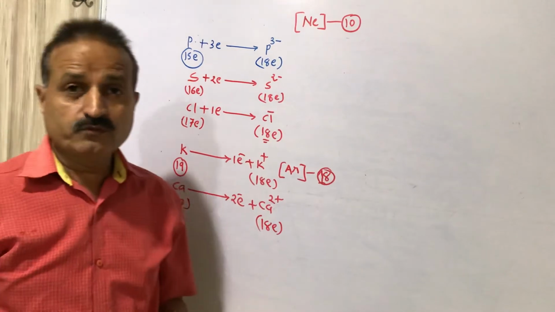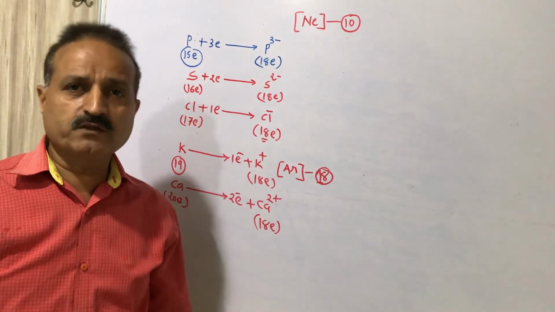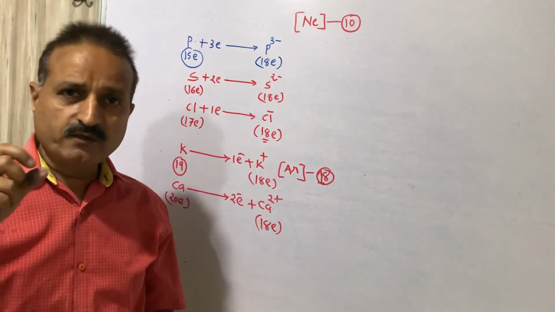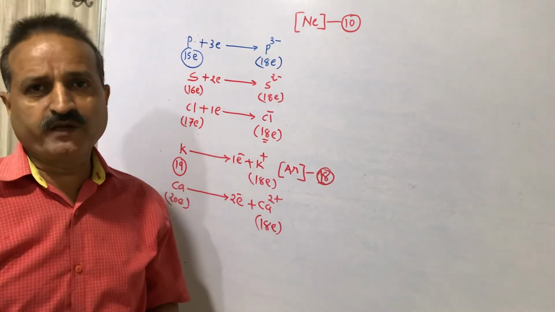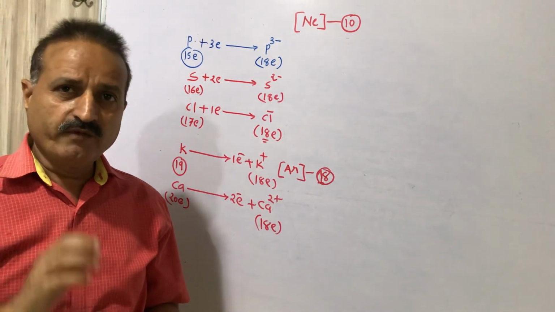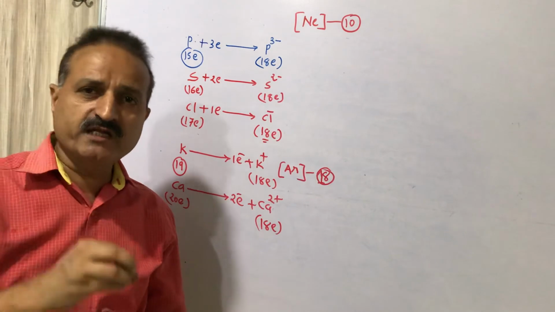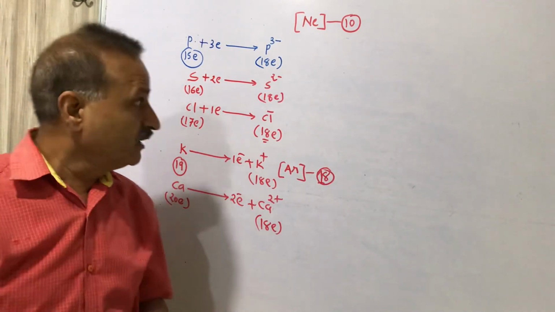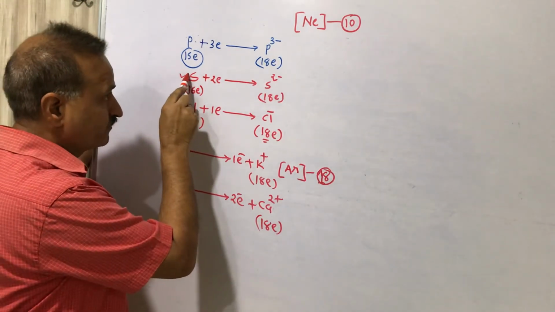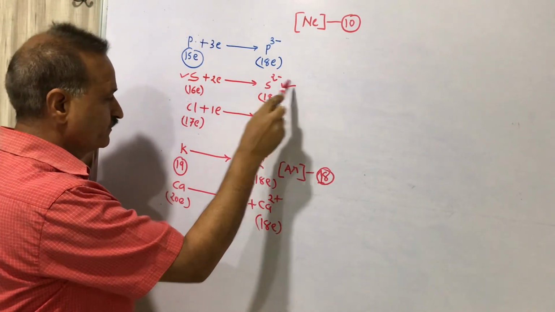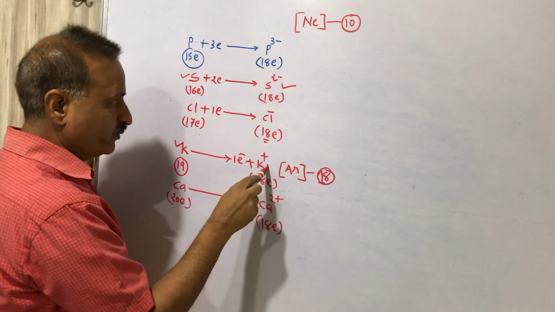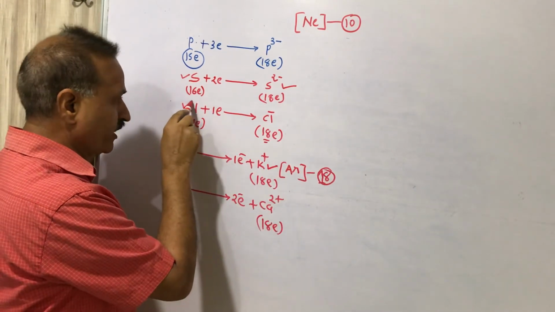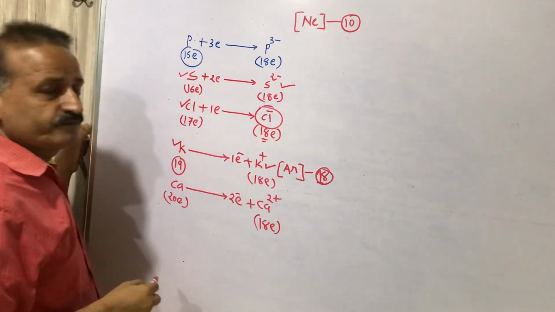Now you have perfectly understood why charge is obtained by an atom. When an atom has any charge, it is converted into an ion. This is sulfur, this is the sulfide ion; this is potassium, this is the potassium ion; this is chlorine, this is the chloride ion.